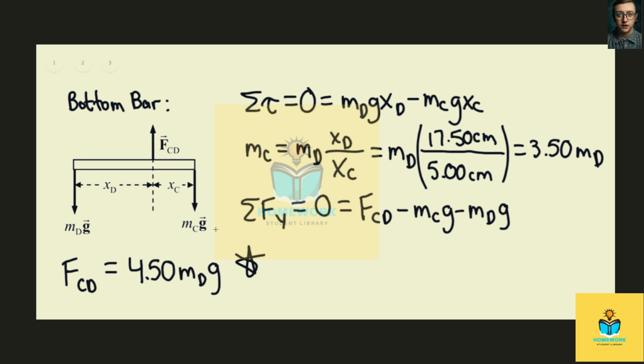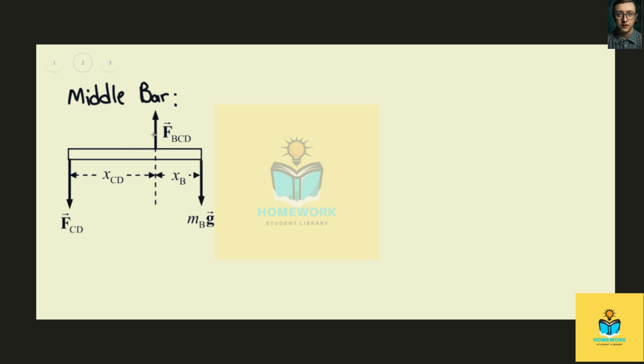mind this relationship. We then have the middle bar here. Again, we're going to apply static equilibrium. Sum of torques equals 0. This will equal force sub CD x sub CD minus m sub b g x sub b.